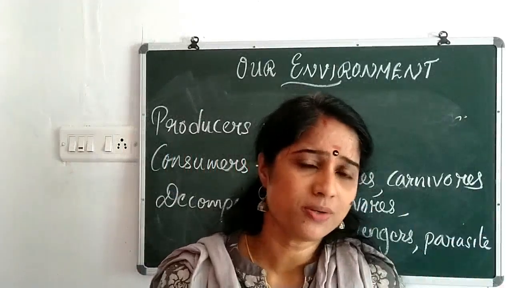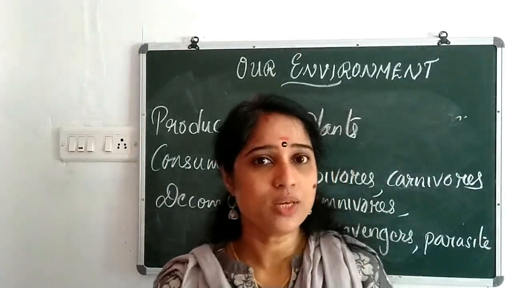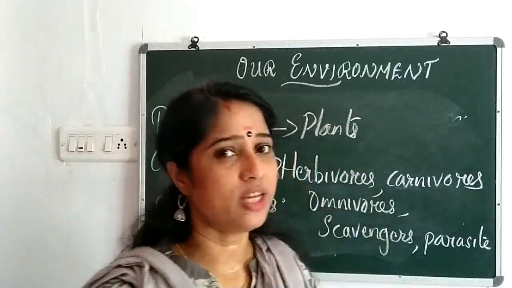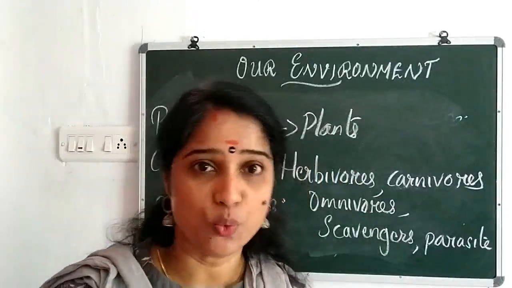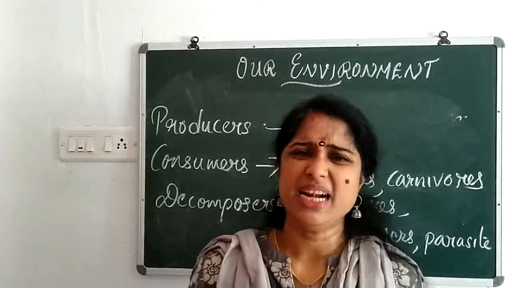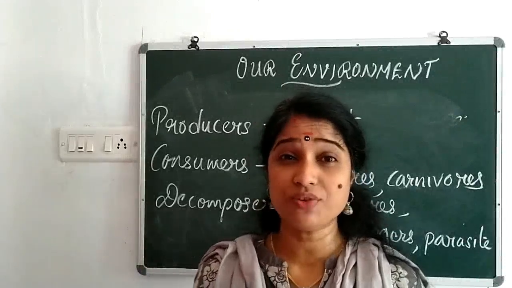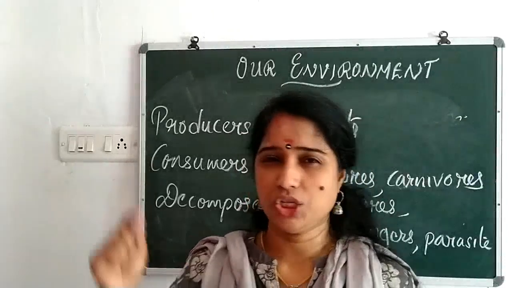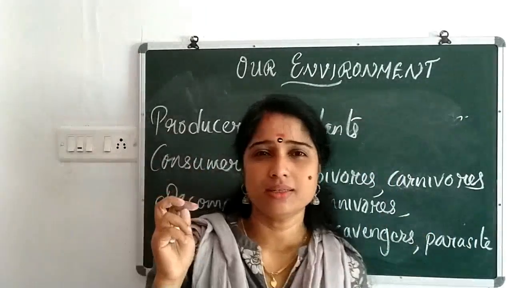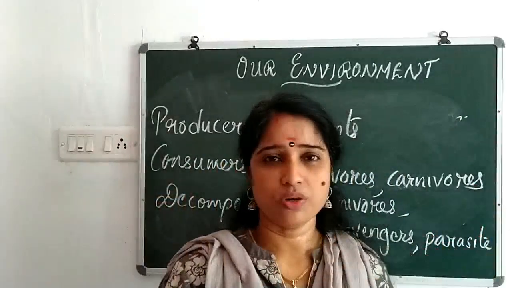Next, what about omnivore? Combination of these 2, isn't it? We come under which group? Yes, omnivore, because we eat both plants as well as what? Animals. Such organisms are known as omnivores. Then what about the scavengers? They feed on the dead organisms only. Vulture is a typical example. When I say the name vulture, you are getting a picture of the vulture in your mind, isn't it?